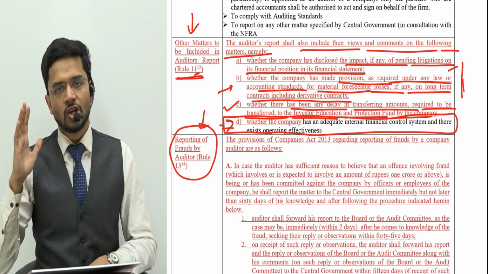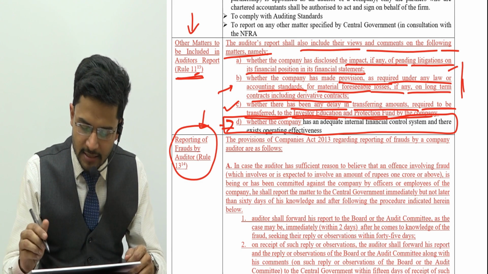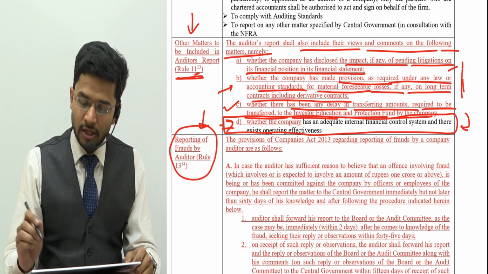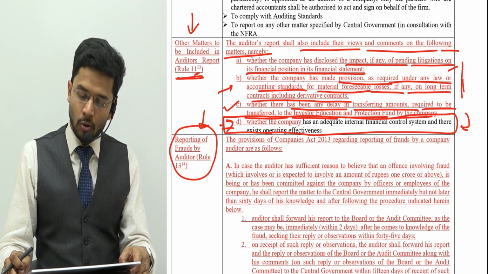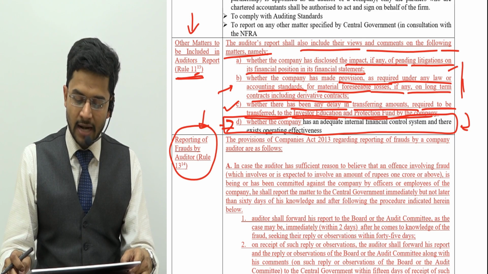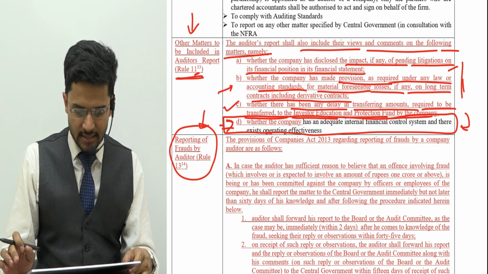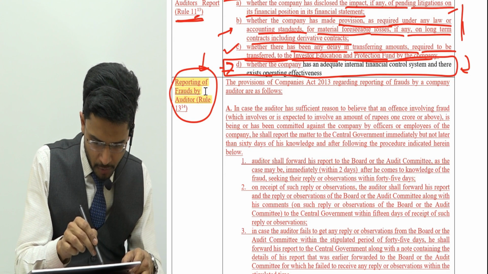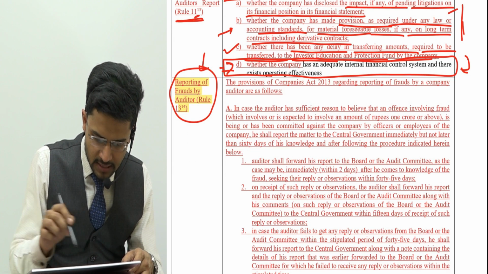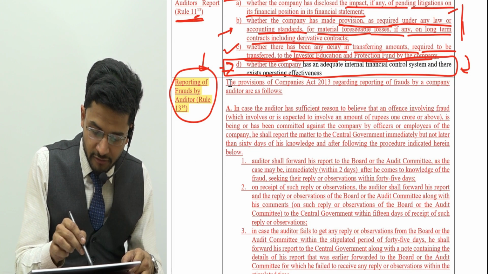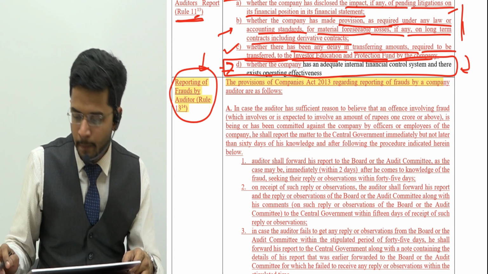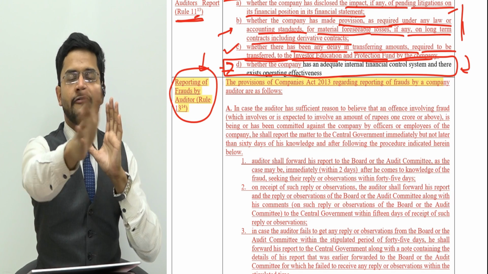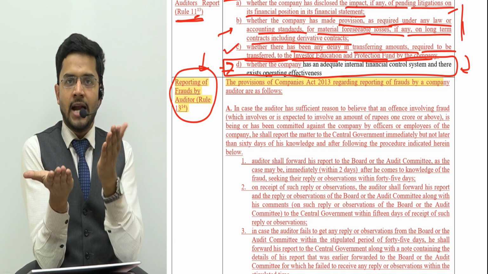So it has a far-reaching impact. So the requirement is that the auditor should include whether the company has an adequate internal financial control system and there exists operating effectiveness. Then guys, most important amendment or most important inclusion in your syllabus, reporting of fraud by the auditor. Now, you obviously know the difference between audit and investigation.